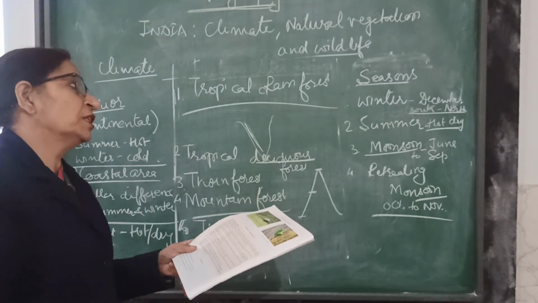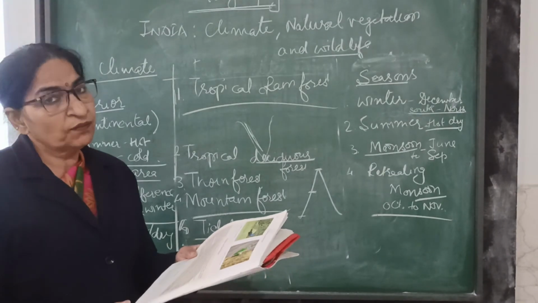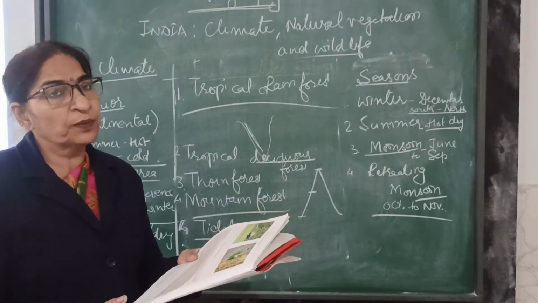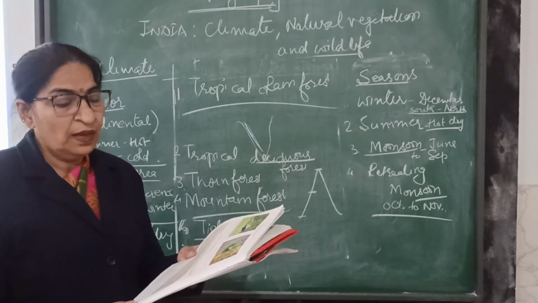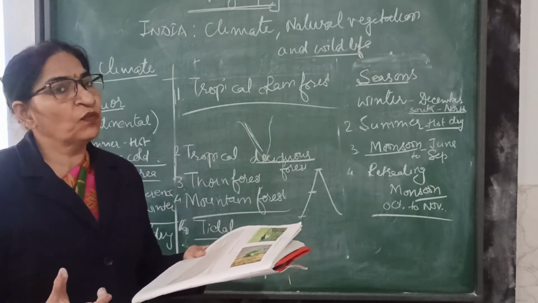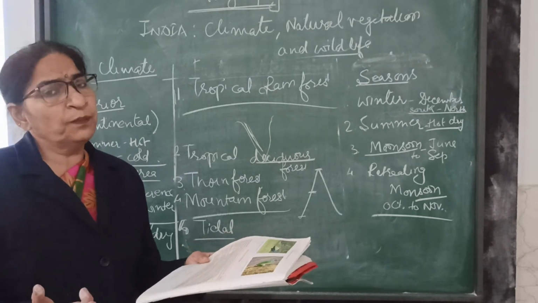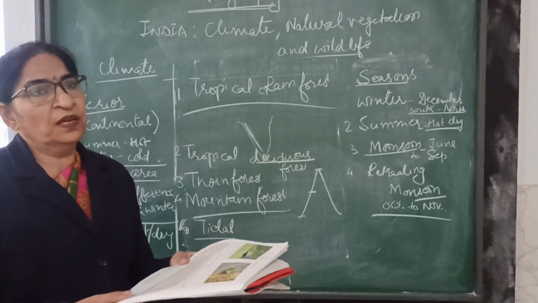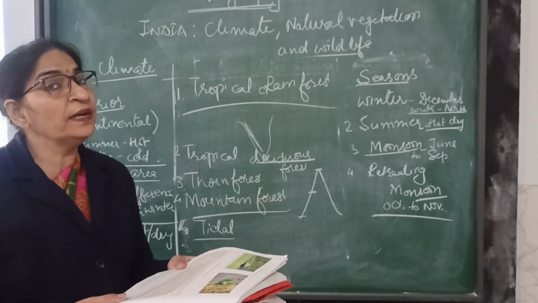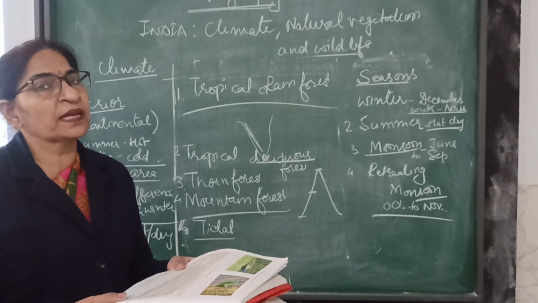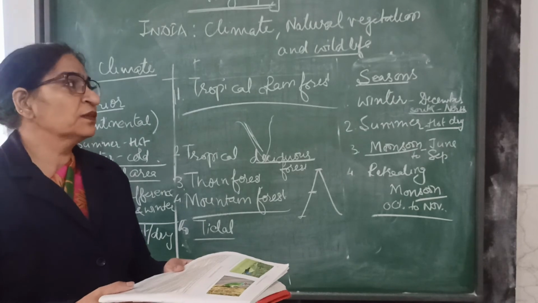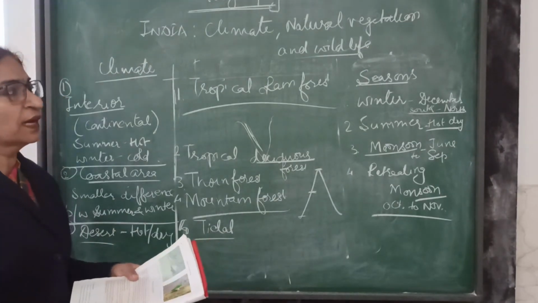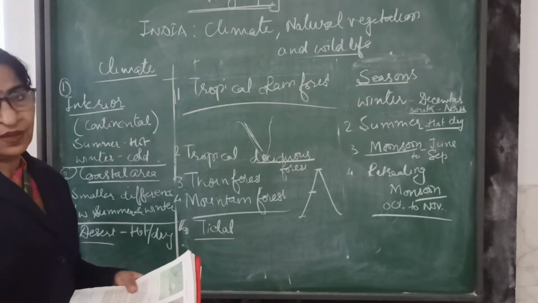And because of this vegetation, children, we have different types of wildlife also. Peacock is our national bird. Tiger is our national animal. And we have different types of wildlife. For keeping this wildlife, the government has made different sanctuaries in which we are keeping our wildlife, so that different animals can stay. So with this, we are covering almost the whole topics, and let us see the last class of this topic. Thank you very much.